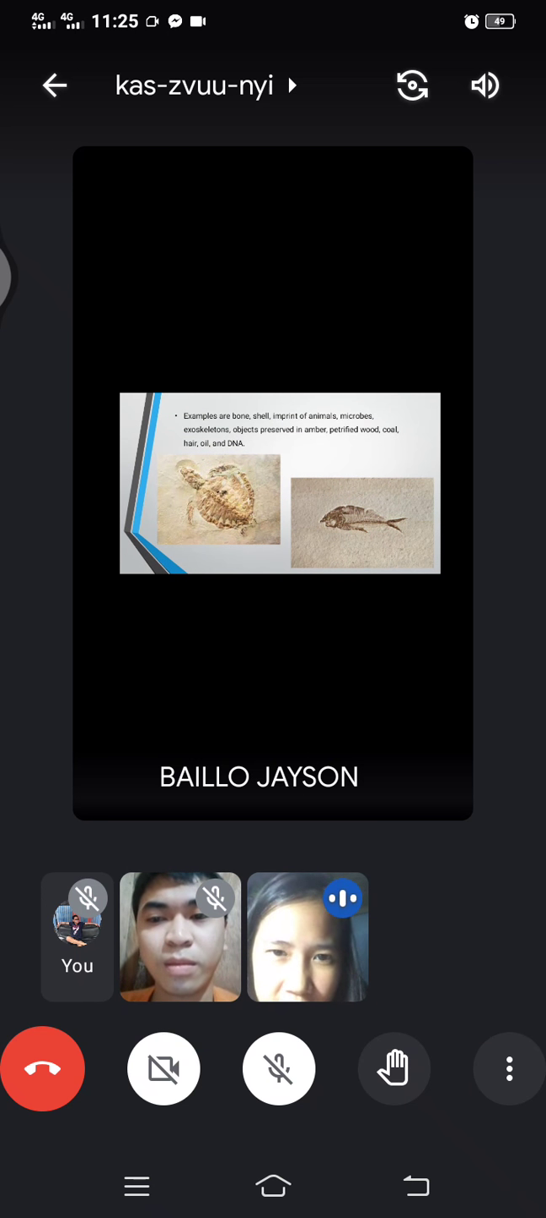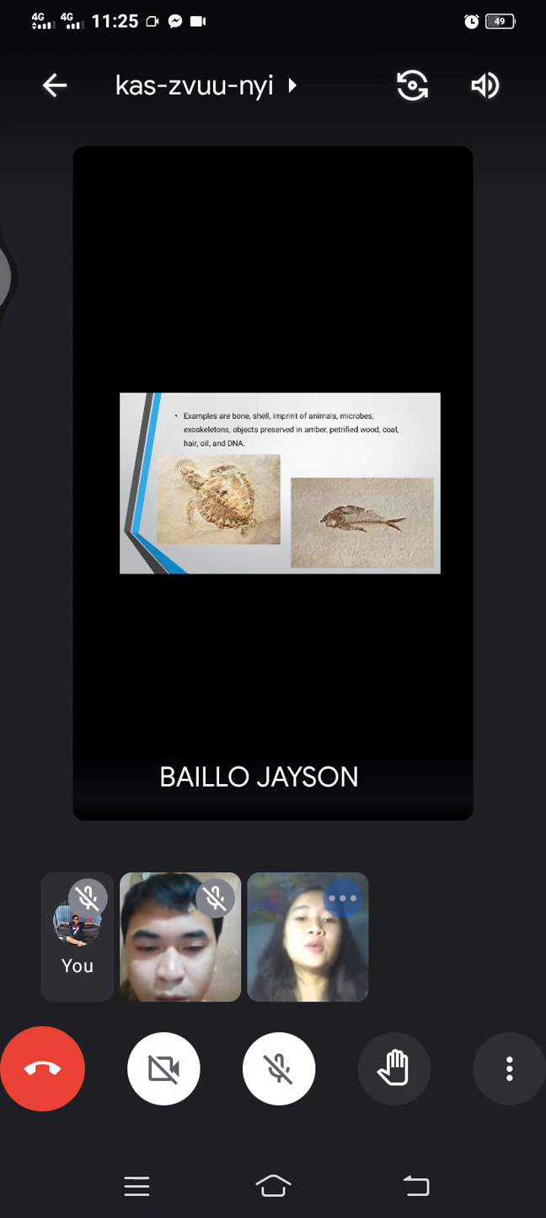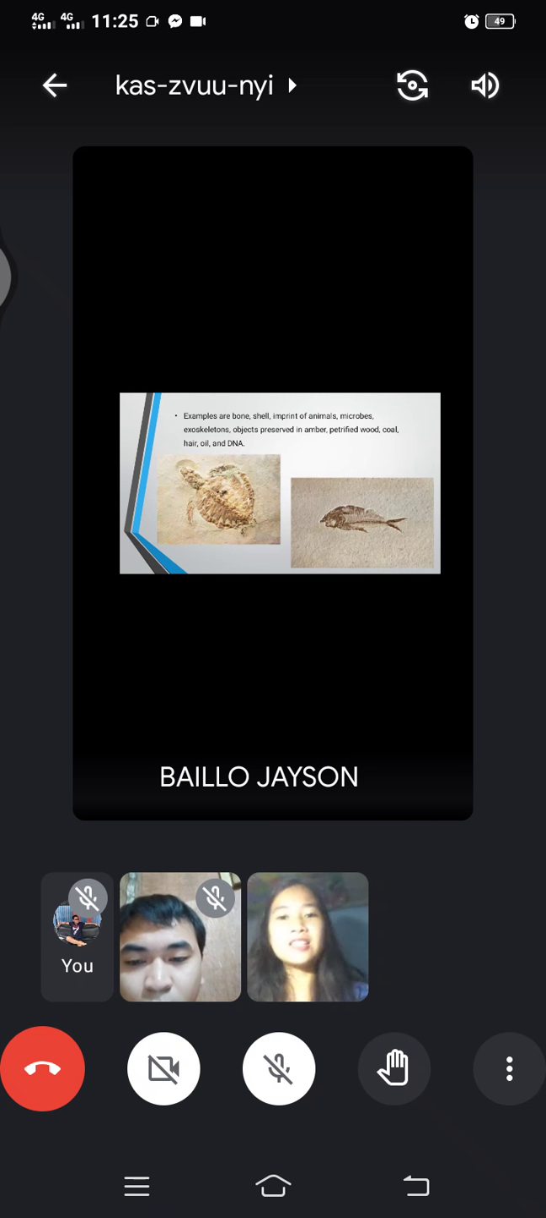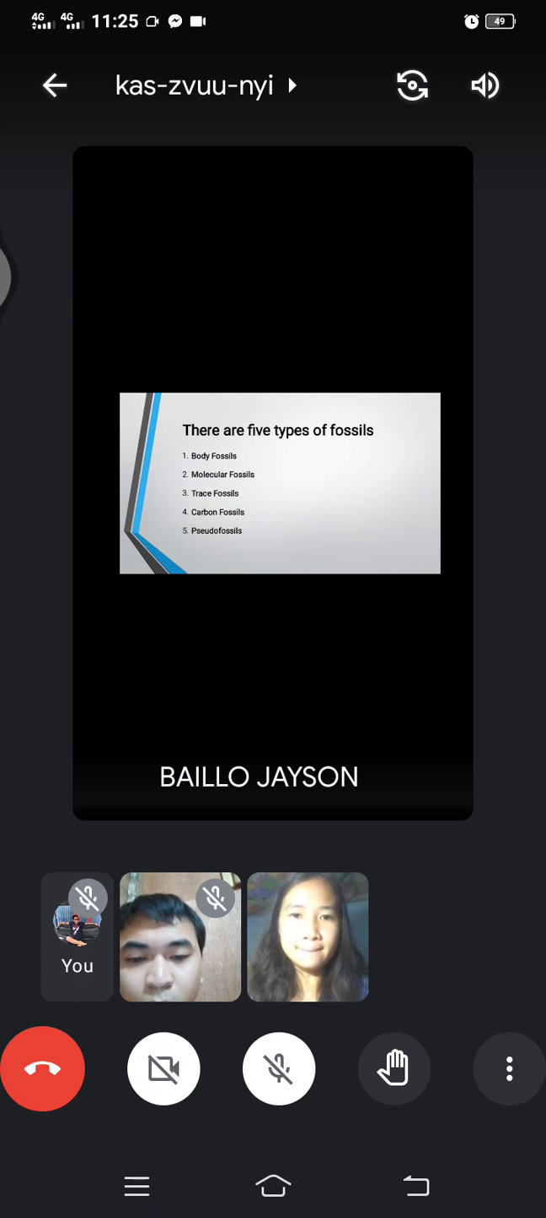Examples are bones, shells, imprints of animals, microbes, exoskeleton objects preserved in amber, petrified wood, coal, hair, oil, and DNA. So these are the examples of the fossils. Okay, next slide please. So it has 5 types of fossils. These are the body fossils, molecular fossils, trace fossils, carbon fossils, and lastly the pseudofossils. Next slide please.